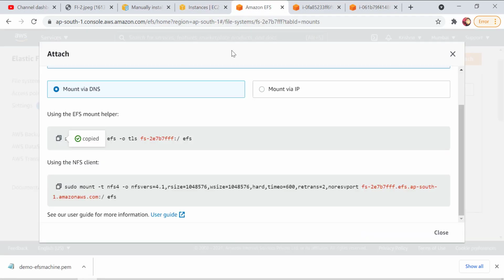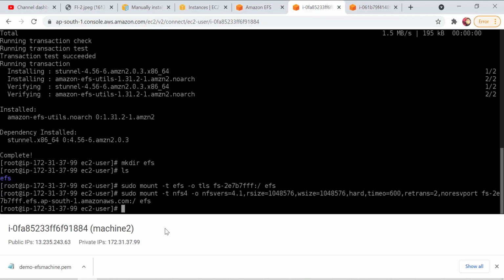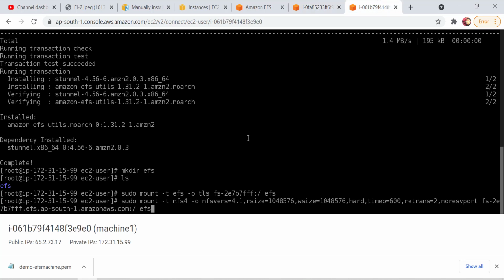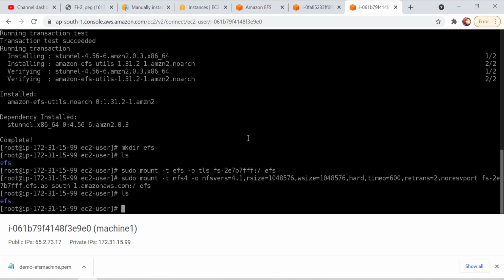So the next step would be to copy this. You don't have to make any changes, just copy it and paste it. Okay, now it's done. So now, whatever files we put in EFS would be shared between both these machines, machine one and machine two.